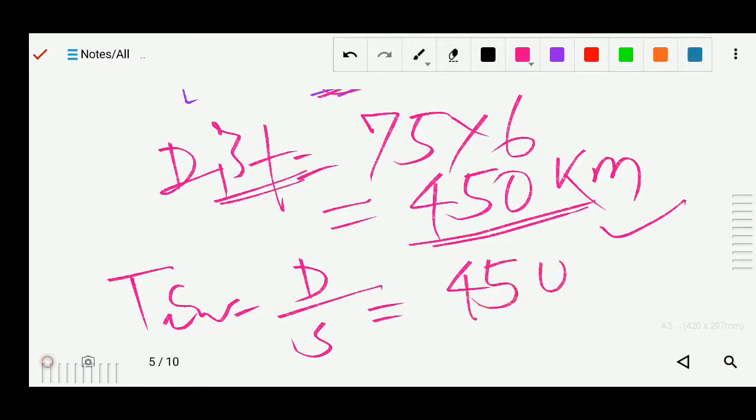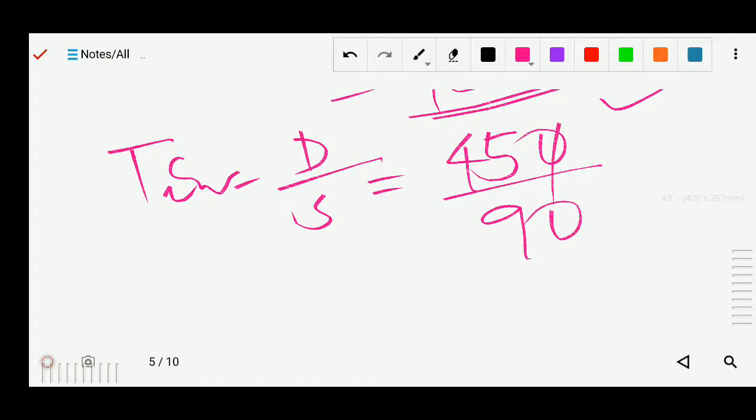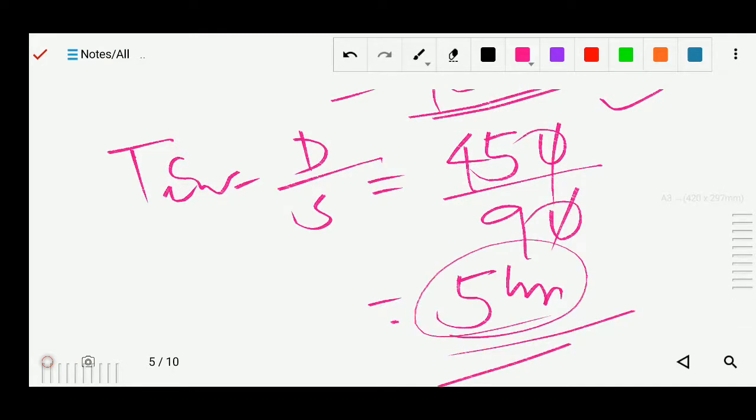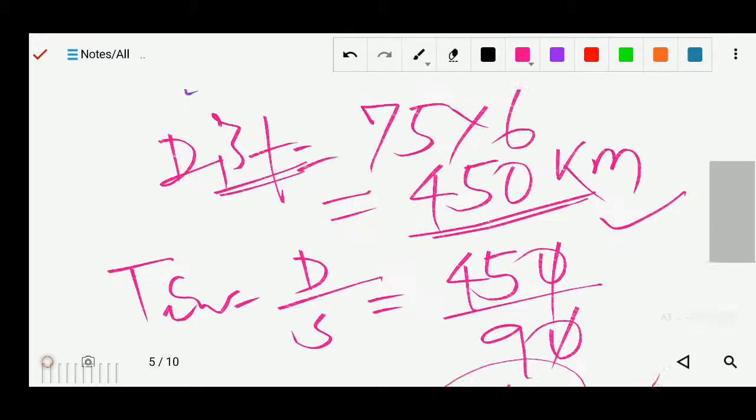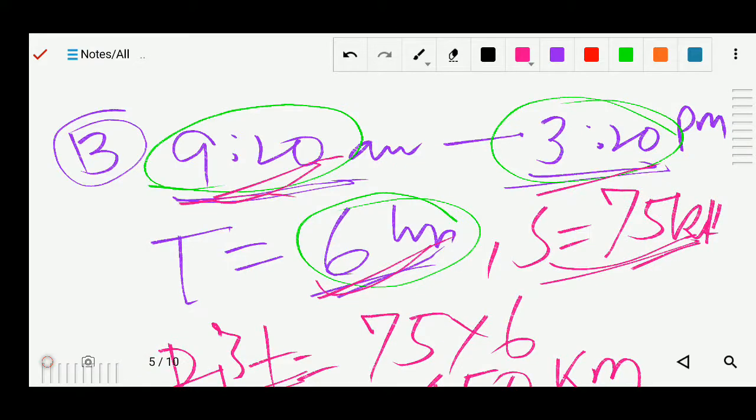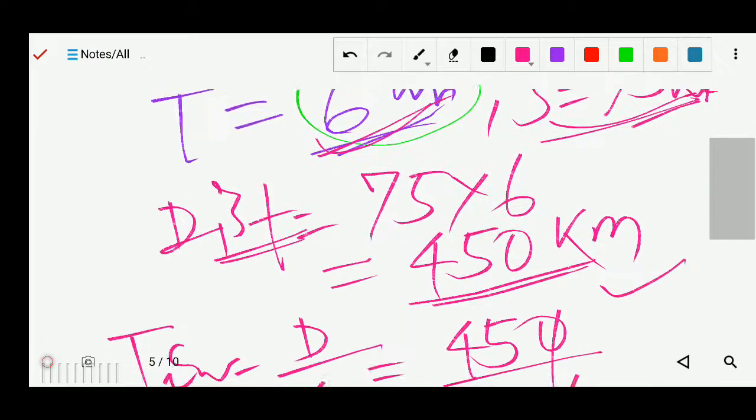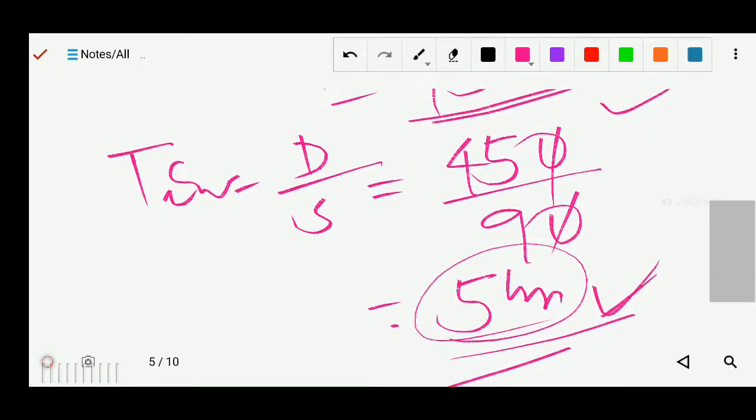We have 450 total distance, and what is the speed? 90. So you can solve it, the 0 cancels, and you get 5 hours. So your answer will be 5 hours. Here you only have to find the time from 9:20 am to 3:20 pm, and then you can solve it.